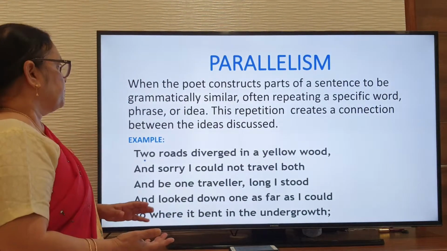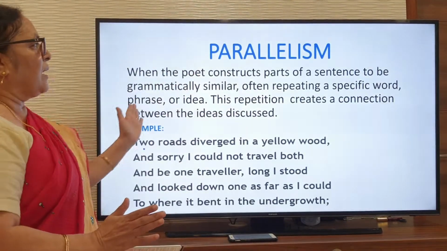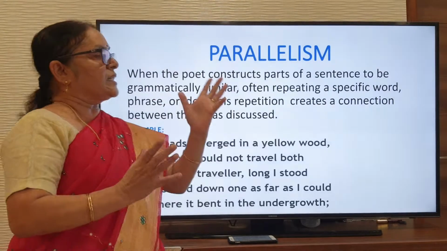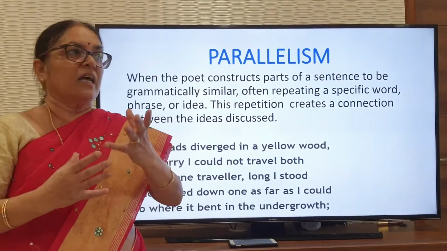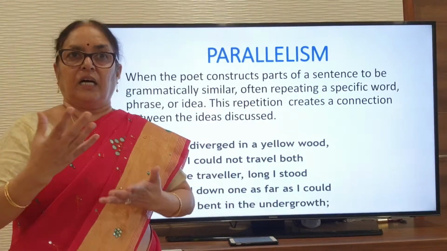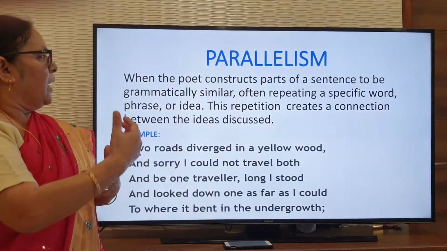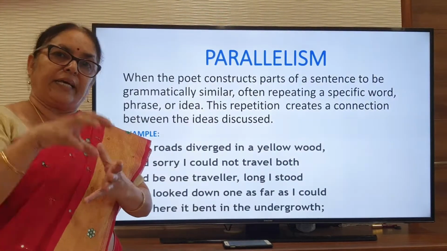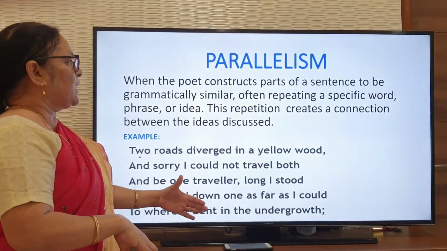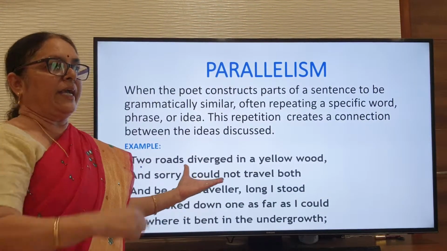Now parallelism. Parallel, you know that already. Here parallelism means when the poet constructs the parts of sentences and wants to tell the same thing by repeating a specific word or phrase to convey some idea, he follows the same kind of grammar and repeats it.